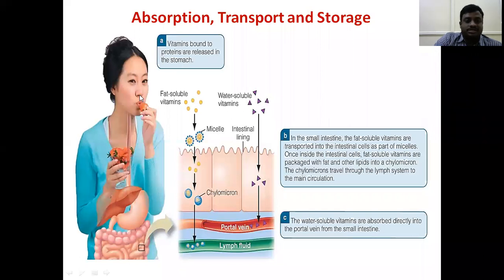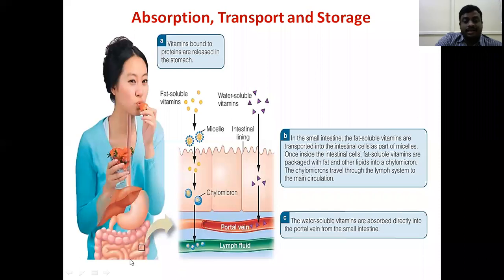Here you can see this lady eating cherries, which contain carotenes. The vitamin A comes along with the protein present in the external sources and enters the stomach and also the intestine.